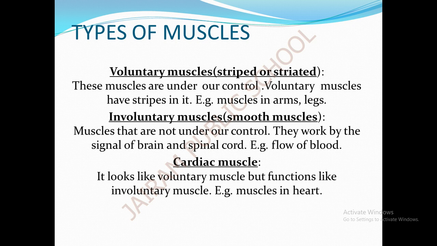And the last type of muscle is the cardiac muscle. These muscles are not attached to any bone at all. Our heart is made up of cardiac muscles. These muscles work throughout our lifetime, 24 hours in a day. The cardiac muscle has a structure like a voluntary muscle but is strong and functions as involuntary.